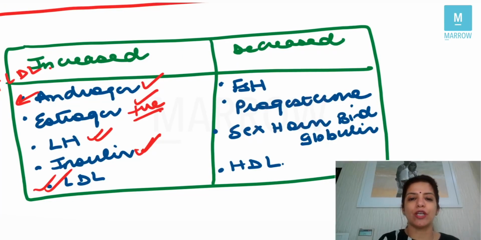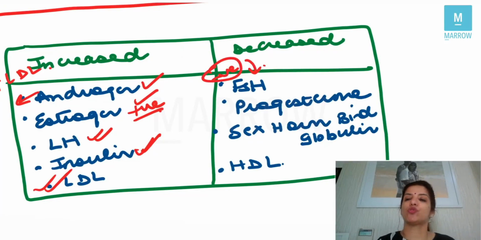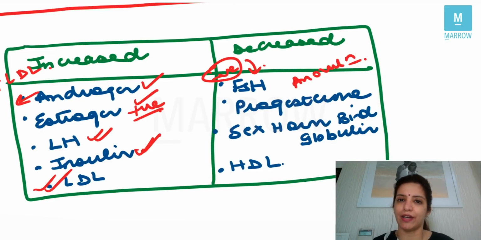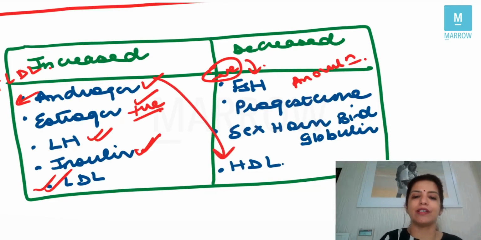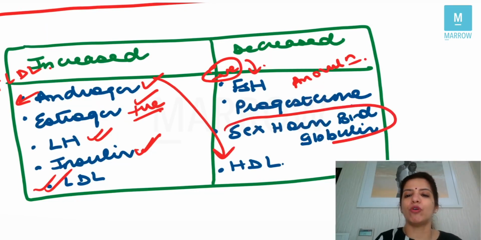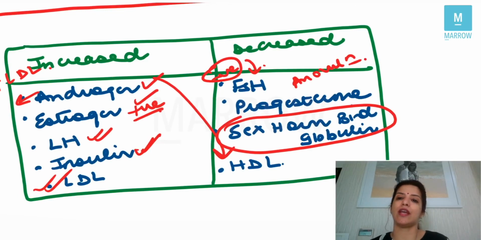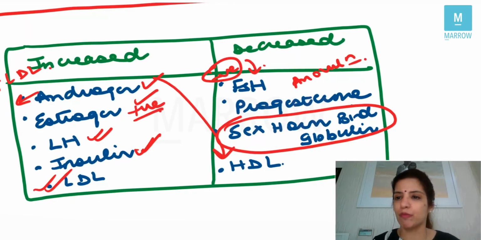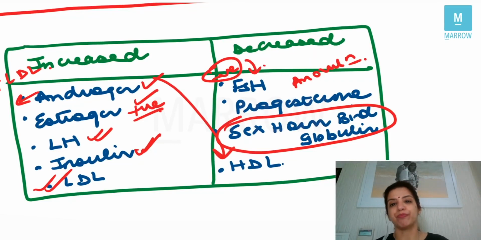Now, because estrogen has a negative feedback on FSH, the levels of FSH are decreased in PCOS. Because there is anovulation, the levels of progesterone are decreased. Because androgens decrease HDL, the levels of HDL are decreased, and sex hormone binding globulin is decreased in PCOS. Remember that, right? So this is the list of hormones which are increased and decreased in PCOS, a very, very important table for you to copy and to remember, right?